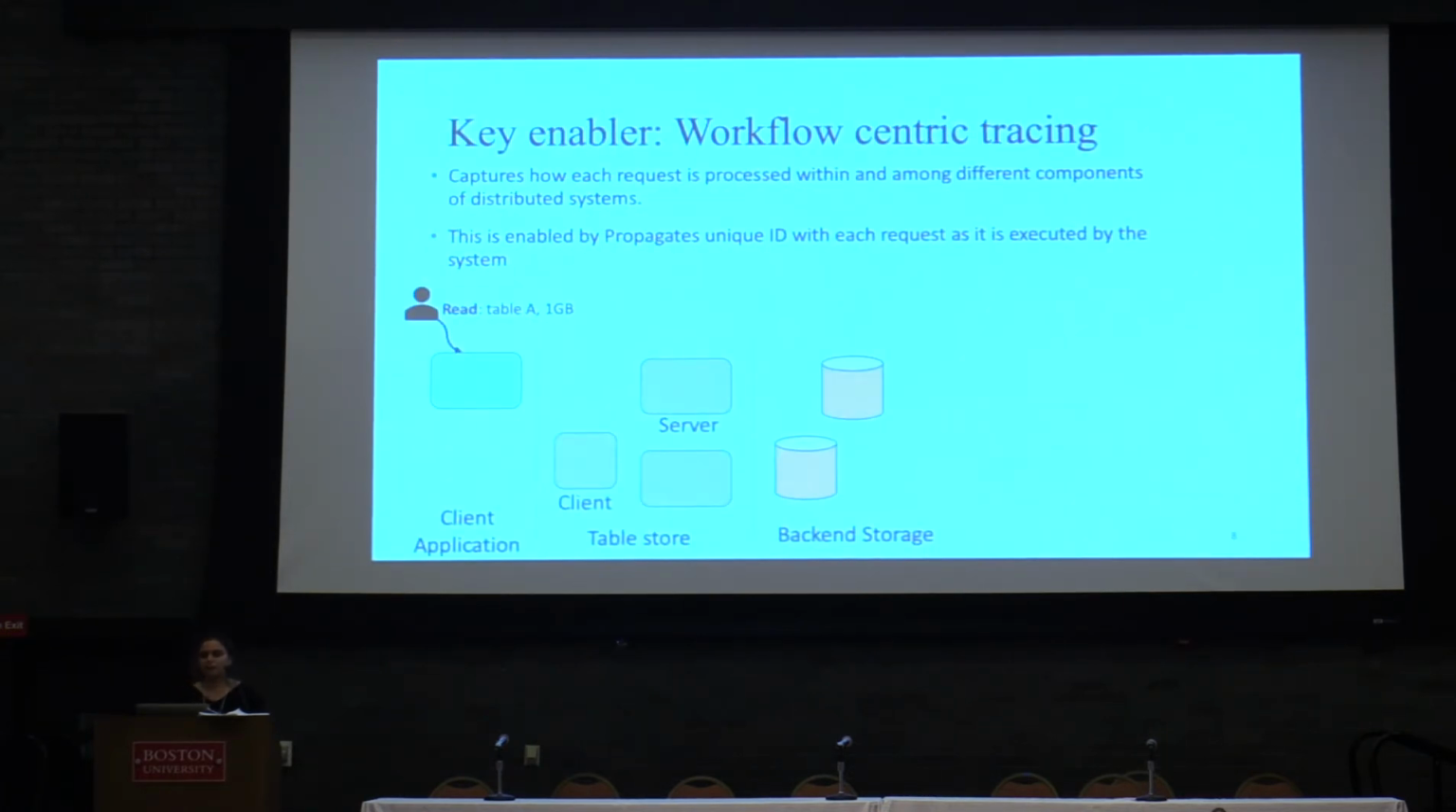The key enabler for identifying workflow motifs is end-to-end tracing tools, or workflow tracing tools. Here is a basic explanation of how a workflow tracing tool works. This figure shows the deployment of a distributed storage system along with a table store on top of it and the client application that accesses the table store.